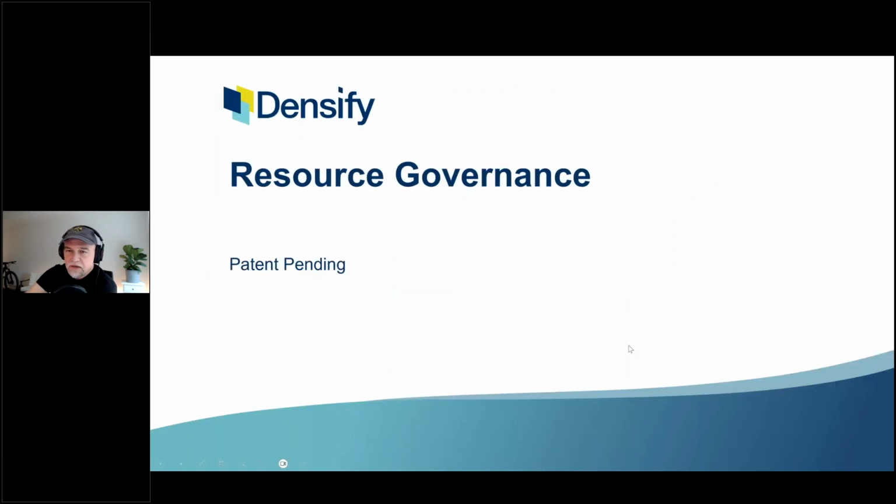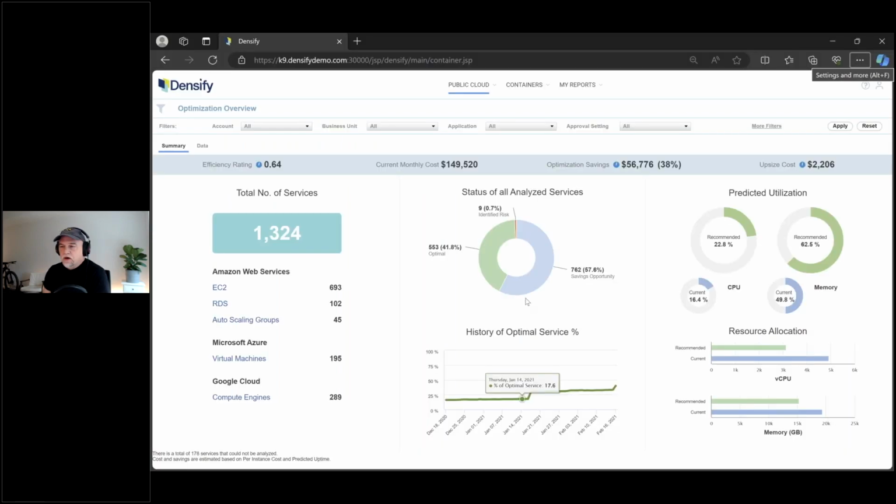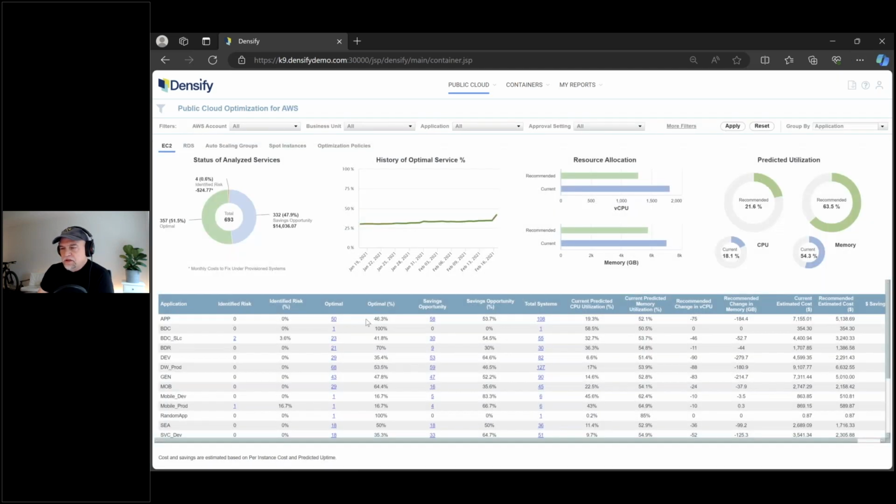Here is where I'm going to go live into the product. This is where it gets really exciting. I'm in the Densify UI. Now I'm not going to give a full soup to nuts demo here. If you're interested, we can certainly do that. I'm going to go right to this feature I'm talking about. So what you're looking at here is the top level view of our optimization, in a demo environment, so not a huge environment, with some Amazon, some Azure, and some Google Cloud, and showing some various stats on the optimization. This is one entry point into looking at just the EC2 optimization.